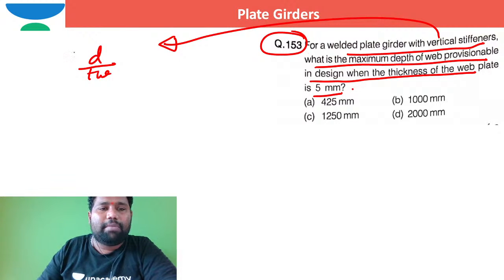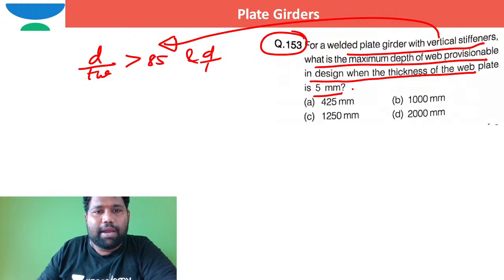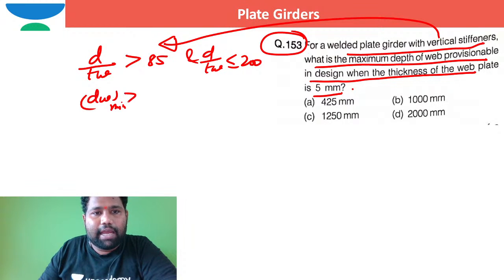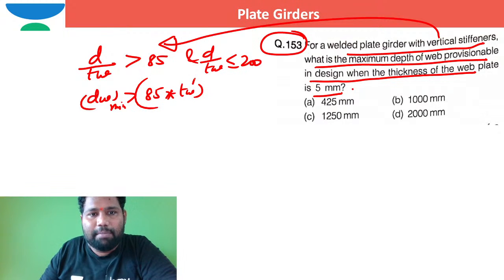The minimum d by tw should be more than 85, and d by tw should be less than or equal to 200. So the minimum depth of the web I can write as 85 times the thickness of the web. Thickness of the web is 5 millimeter. 85 into 5, minimum depth of the web should be 425 millimeter.